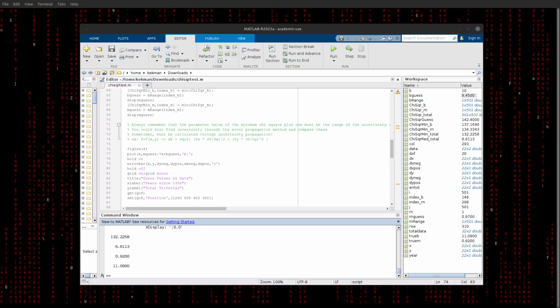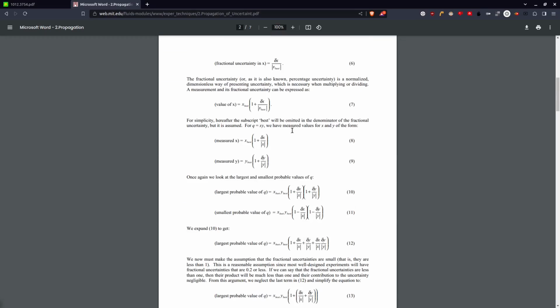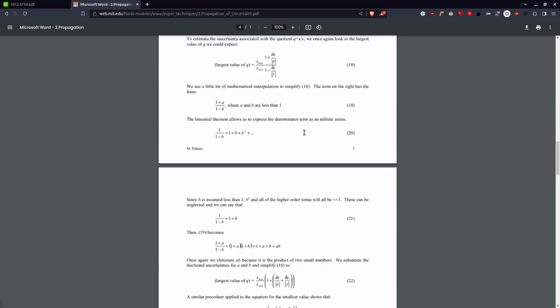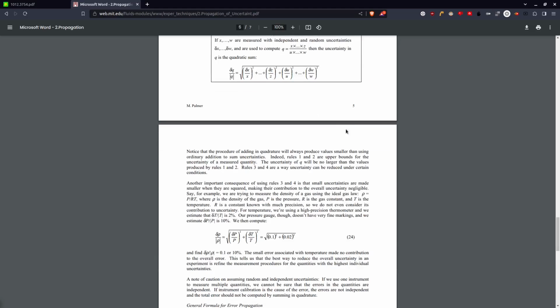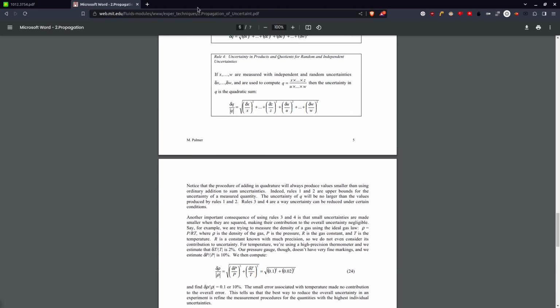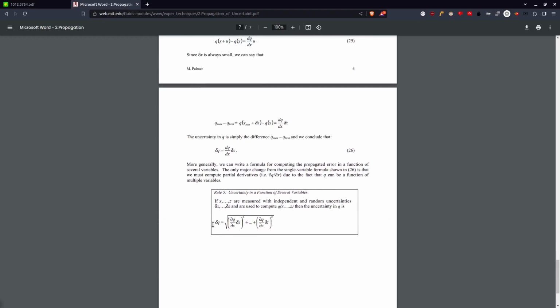And there's a link in the description I will include that goes through this error propagation in case you need a refresher on that, or in case you haven't even seen it before. But essentially, the bottom line is that this equation right here is the most important thing because this works for any model.